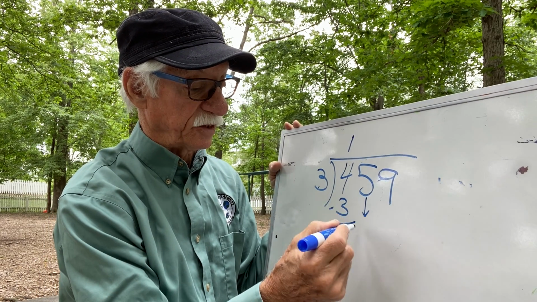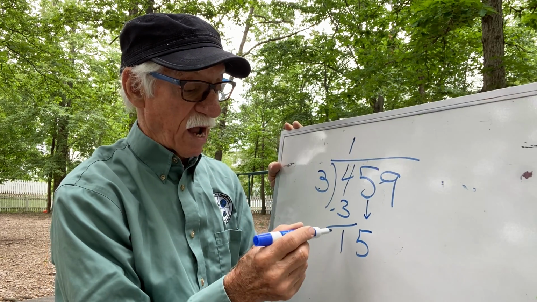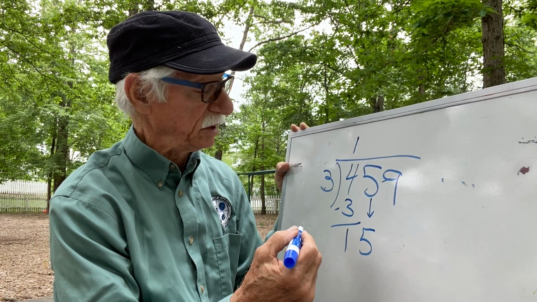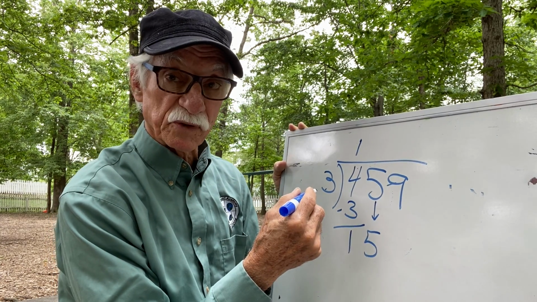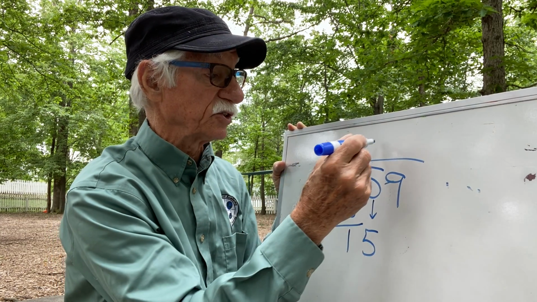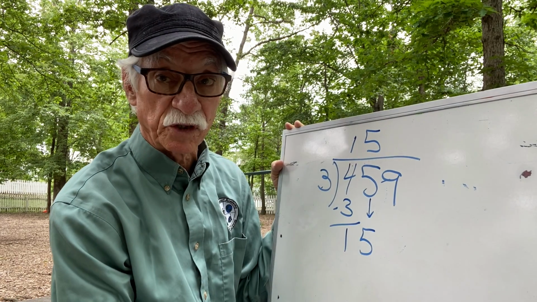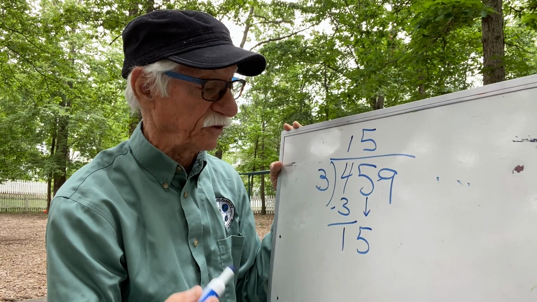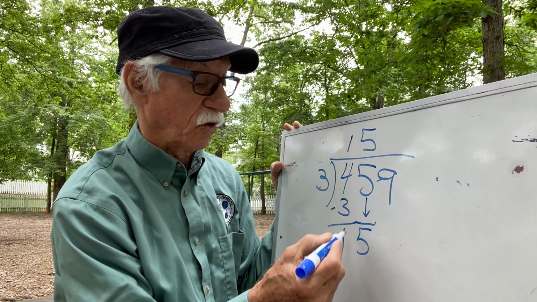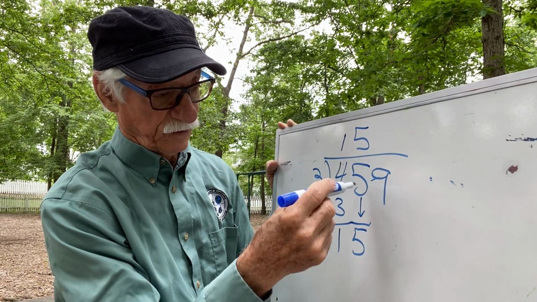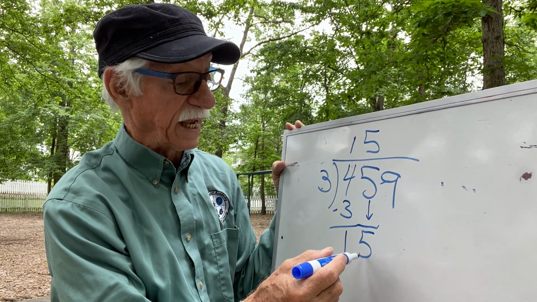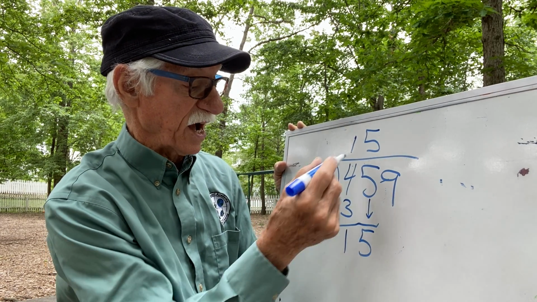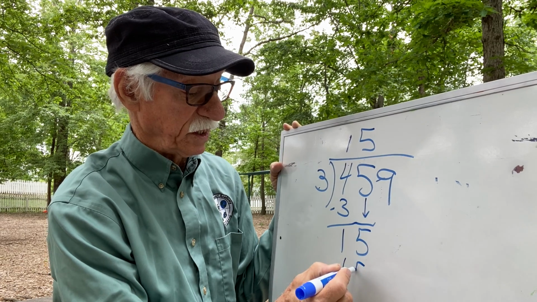So I bring down my 10s, the next place value. So now I've got 15 10s to give away to 3 newspapers. How many is each of the newspapers going to get? If I got 15 to give away, each is going to get 5, isn't it? Because, and this is where you have to know your multiplication math facts, and get out a finger chart if you haven't mastered them yet. Those 15 10s given to 3 newspapers, each newspaper is going to get 5. I'm going to use all 15 of them, aren't I?